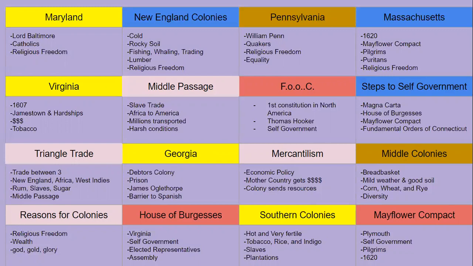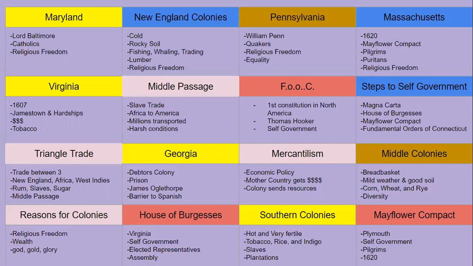Fundamental Orders of Connecticut was the first constitution in North America. Remember that a constitution is a recipe that creates a self-government. FOOC, or the Fundamental Orders of Connecticut, was created by Thomas Hooker, and it is another example of self-government. Steps to self-government in the colonial times was the House of Burgesses, Mayflower Compact, and Fundamental Orders of Connecticut. We'll talk about Magna Carta later on. It will not be on your test.